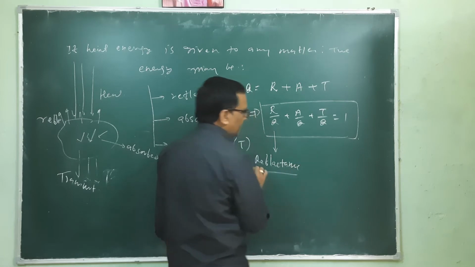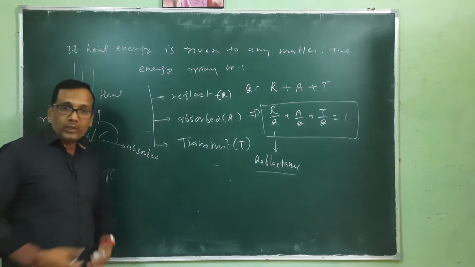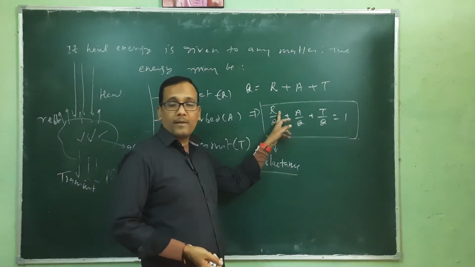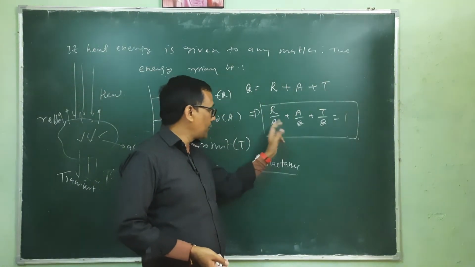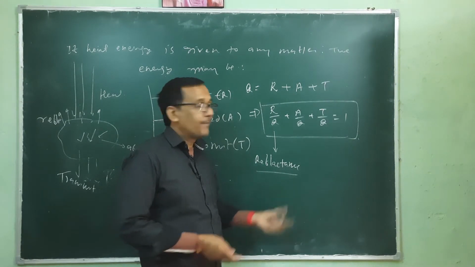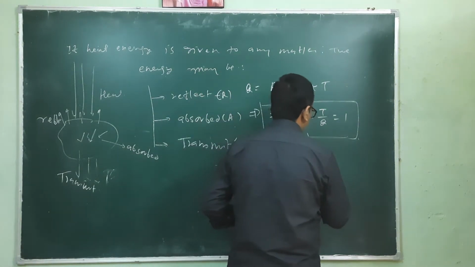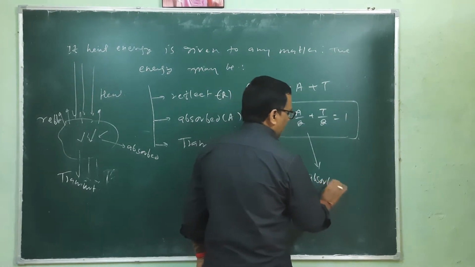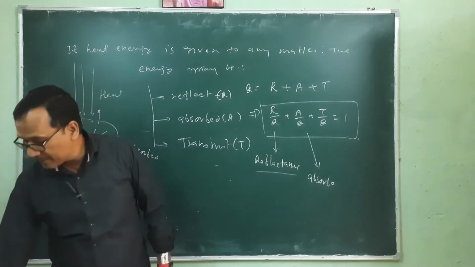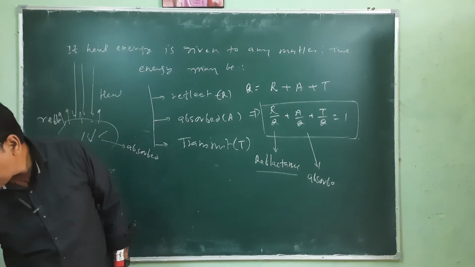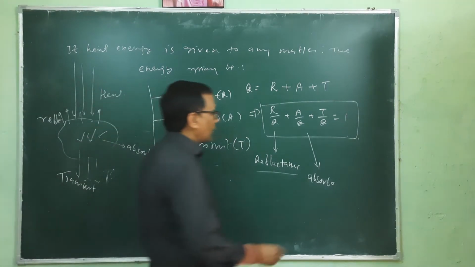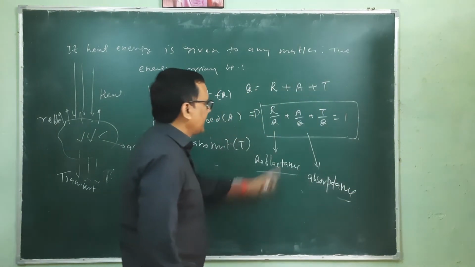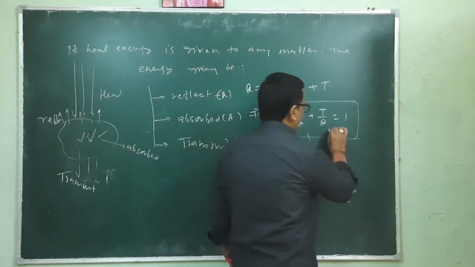Reflectance means, out of the total amount of energy given, the amount of energy that is reflected. This ratio is known as reflectance. And this is absorbance, or some other name is given, absorptance. So again, this is A by Q, absorptance, and this is transmittance.